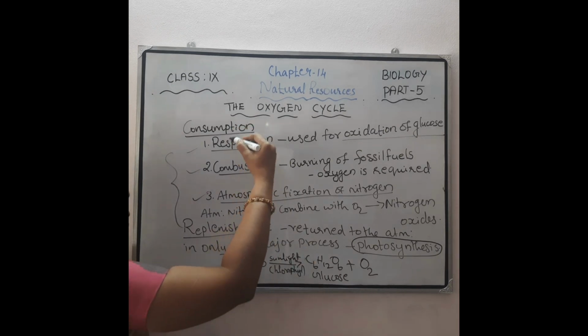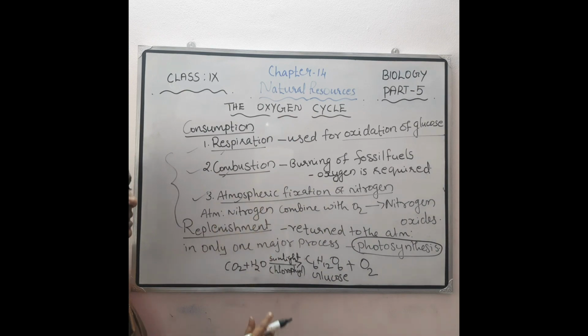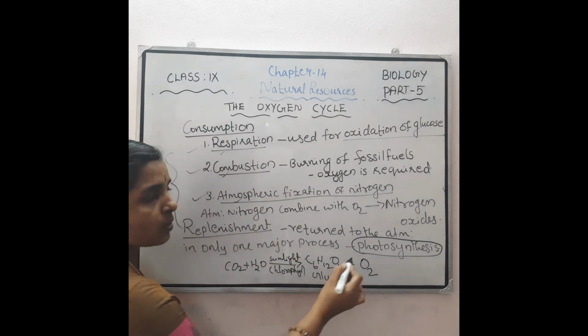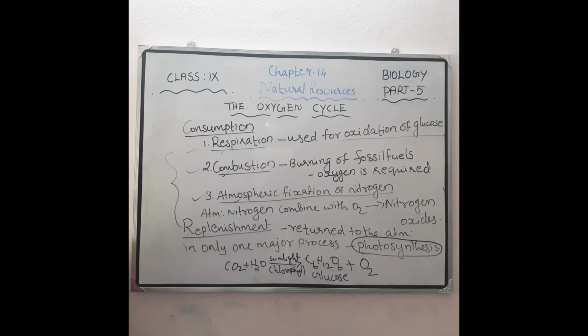So oxygen is utilized for respiration, combustion, atmospheric fixation, but this oxygen is returned to the atmosphere through only one process, that is photosynthesis. Thus oxygen is again replenished into the atmosphere.